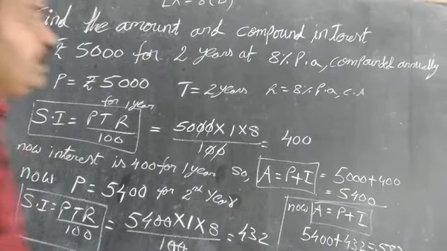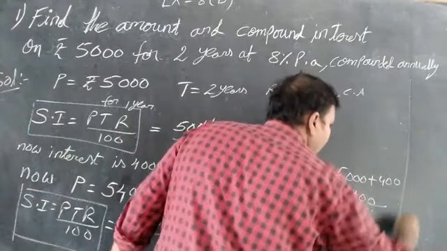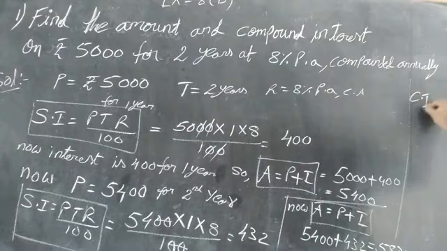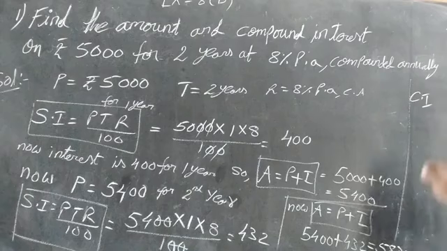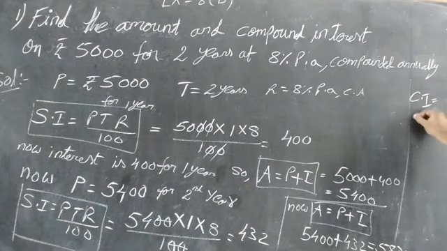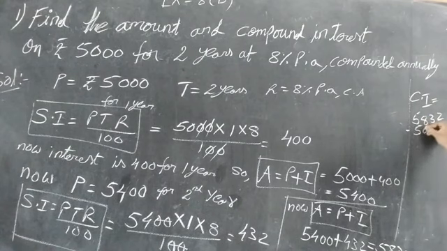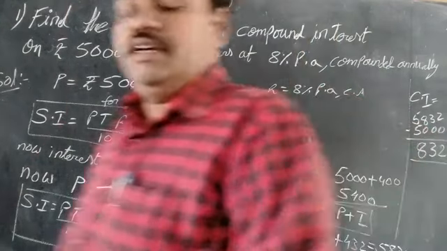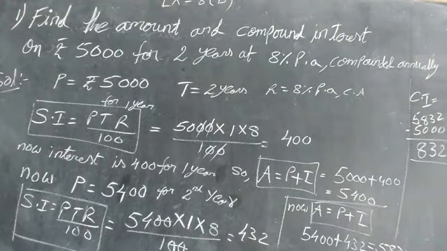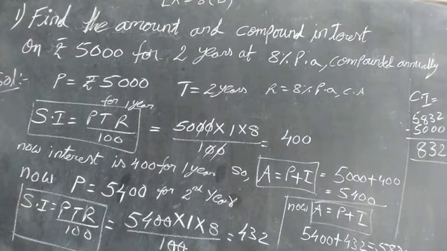After this, what do we have to do here? Here they said to find the compound interest, CI. So we are finding the compound interest: 5832 minus 5000, that is 832. This is the answer for this sum. They told us to find the compound interest, and we found it for this question.